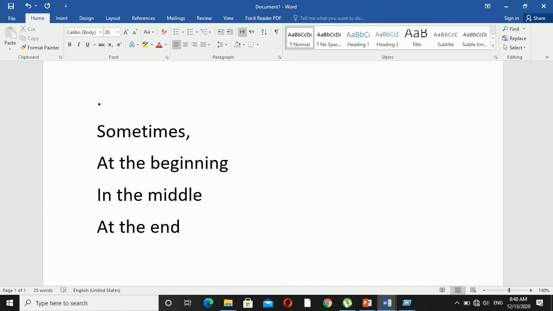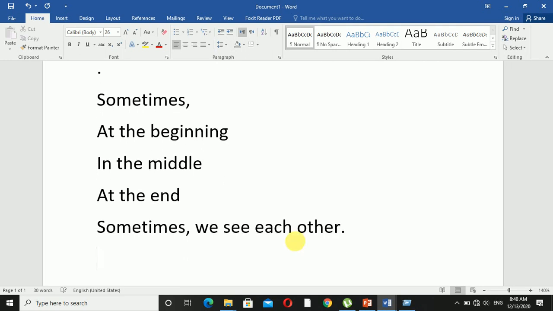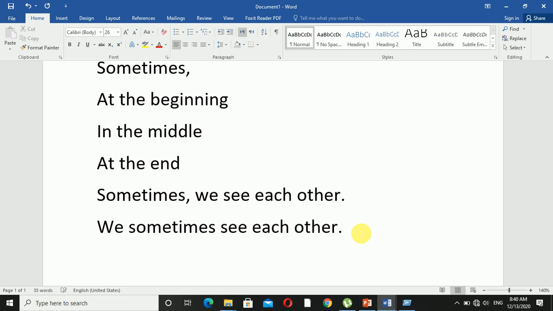First, at the beginning, I say: Sometimes we see each other. You see, sometimes is used here at the beginning of a sentence, because it shows the repetition of an action, with no difference in meaning. The same sentence can also be used in the middle. Let's see: We sometimes see each other. See here, sometimes is used in the middle of the sentence.